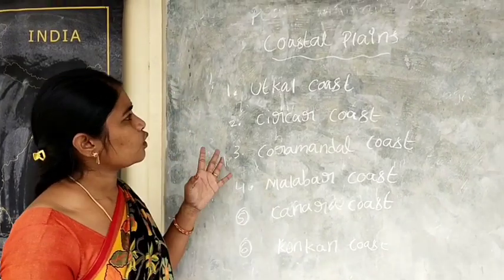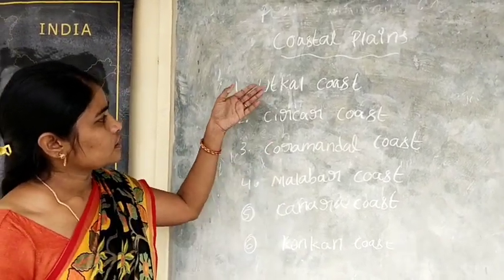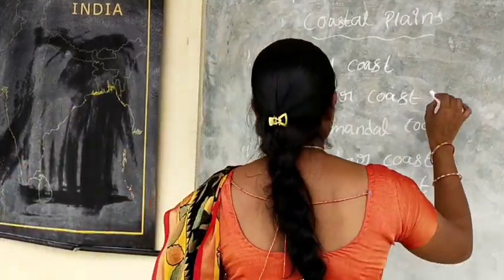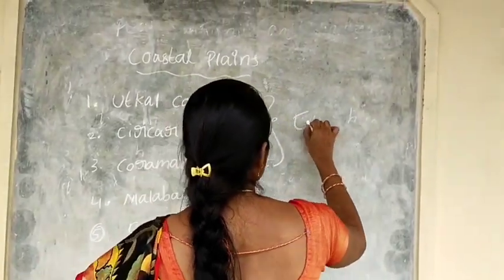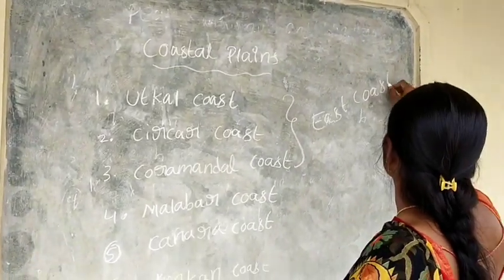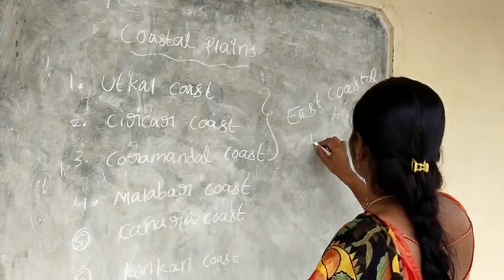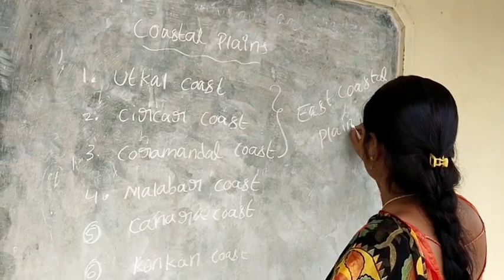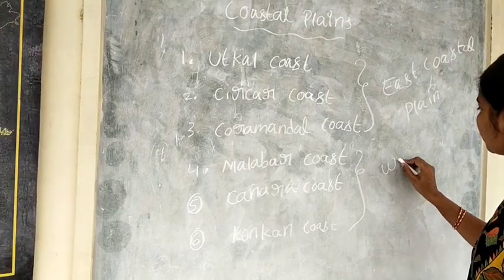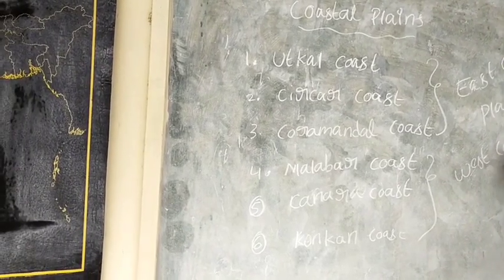Next one is coastal plains. Utkal Coast, Sarkar Coast, Coromandel Coast are in the East Coastal Plain. And Malabar Coast, Canara Coast, Konkan Coast are in the West Coastal Plains.